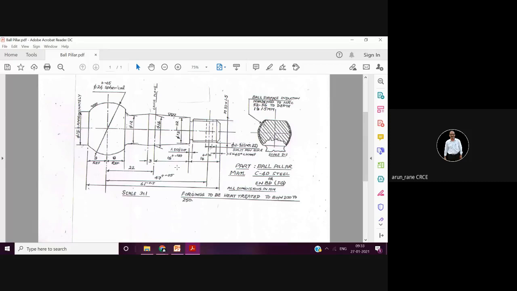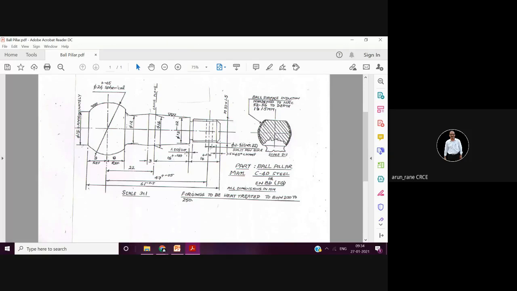This gauge plane dimension is mentioned as 16 mm, so from this space, 16 plus 0.1, you have to get diameter 14. At the same time you have to maintain this diameter 12 also, which is very important because the tolerance is given as plus 0.02, minus 0.02.